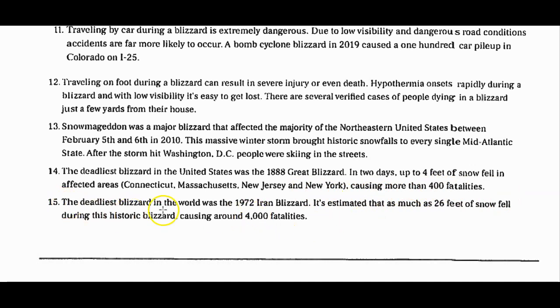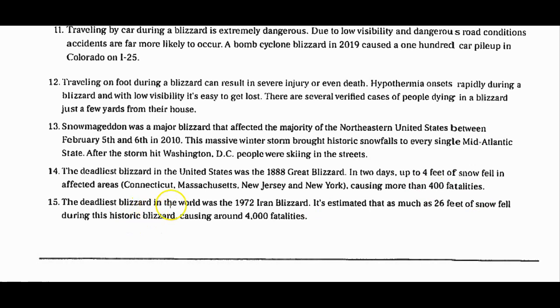I'm going to read 14 again. The deadliest blizzard in the United States was the 1888 Great Blizzard. In 2 days, up to 4 feet of snow fell in the affected areas: Connecticut, Massachusetts, New Jersey, and New York, causing more than 400 fatalities. By the way, Connecticut, Massachusetts, New Jersey, and New York are in the east part of the United States, not on our side.